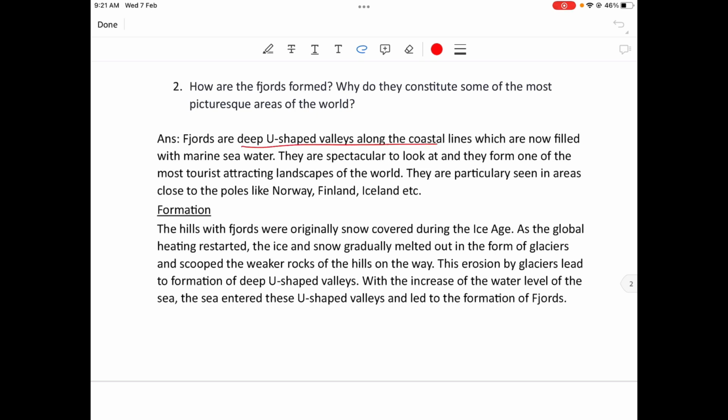Fjords are deep U-shaped valleys along the coastline which are now filled with marine seawater. They are spectacular to look at and they form one of the most tourist attracting landscapes of the world. They are particularly seen in areas close to the poles like Norway, Finland, Iceland, etc. So the definition has been given.